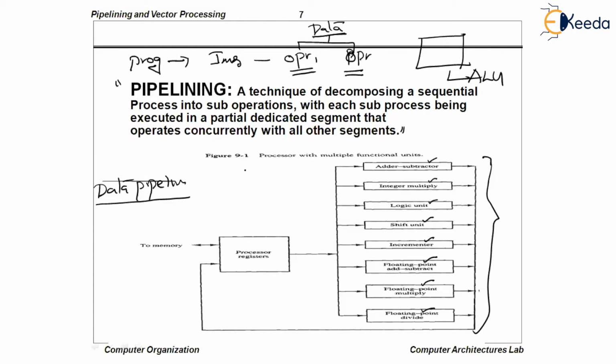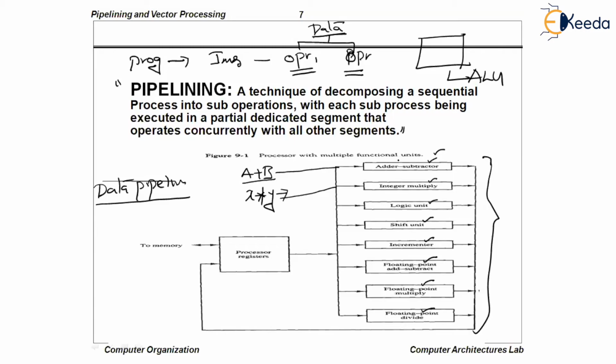Now let us say I have two instructions: one is a plus b and the other is x into y. Earlier, if you have a single ALU, first a plus b must be done, then x into y must be performed. But here I have two segments which support these two operations in parallel. As x into y is getting executed in integer multiply, a plus b will get executed in parallel in the adder subtractor segment. So here segmentization will achieve some parallelism.